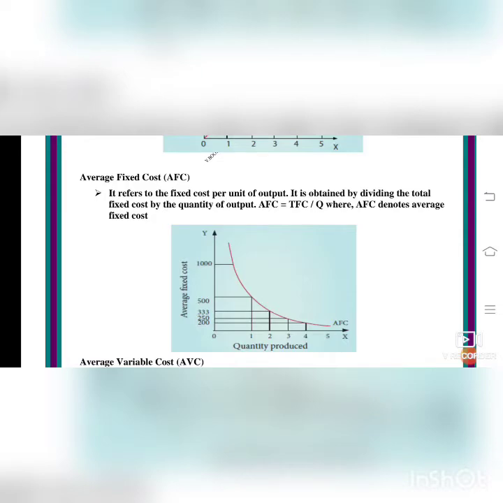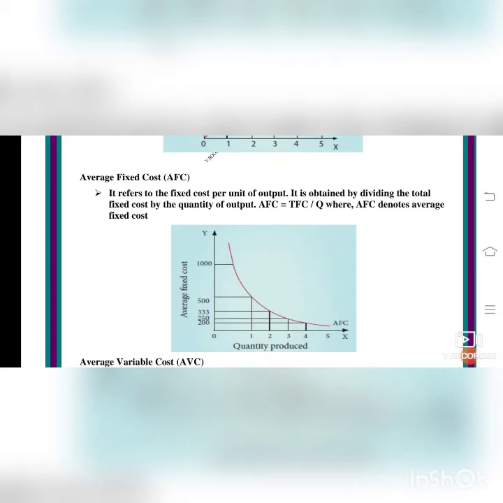Draw the diagram. Okay, so quantity on the x-axis, quantity 1, 2, 3, 4, 5, and the average fixed cost. You take the tabular column, the sixth column, that is AFC, average fixed cost.